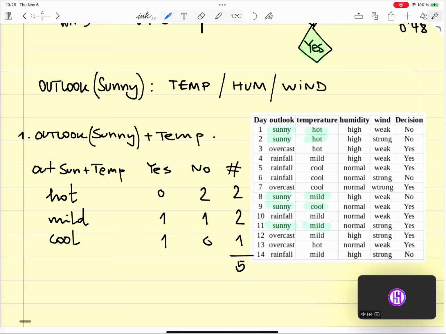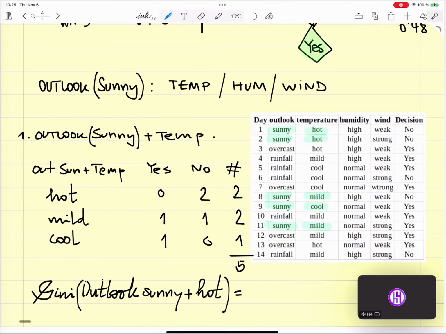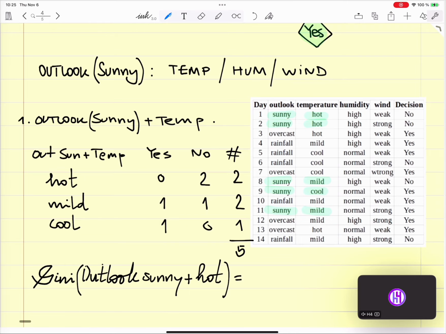The way to do it is exactly the same as before. Gini of Outlook Sunny plus hot. Here the Gini is 0.